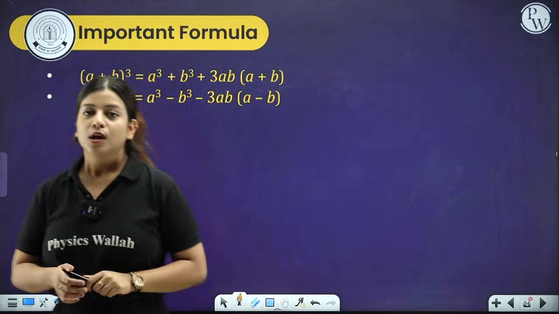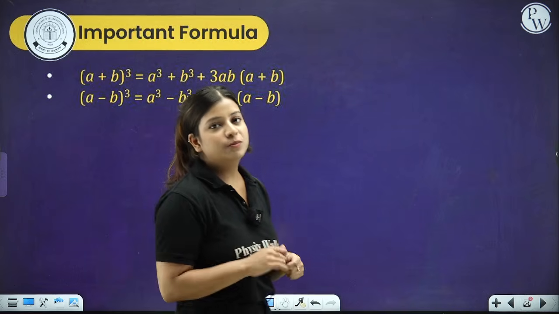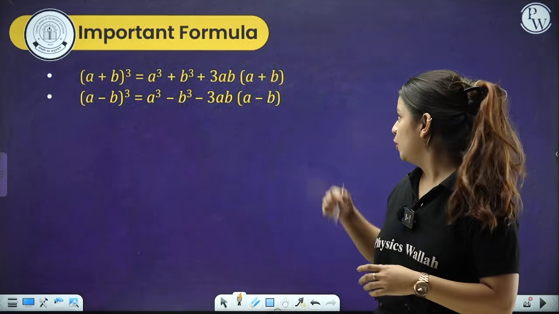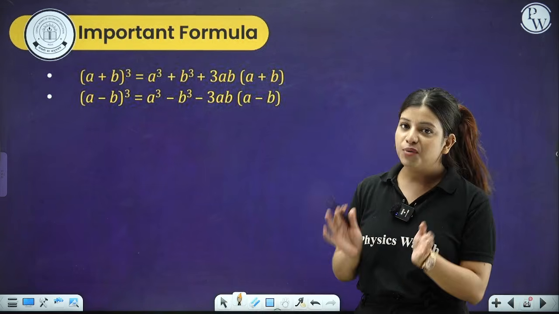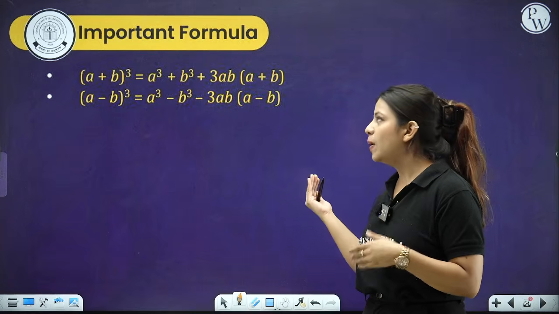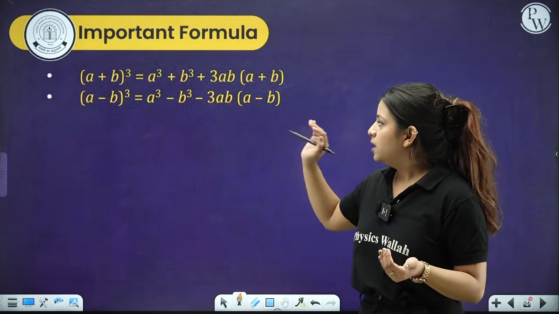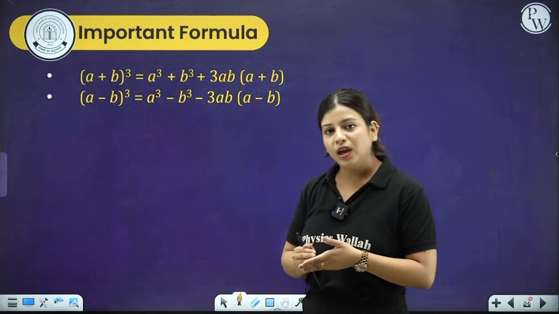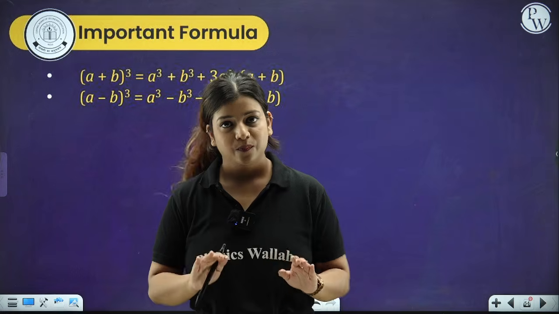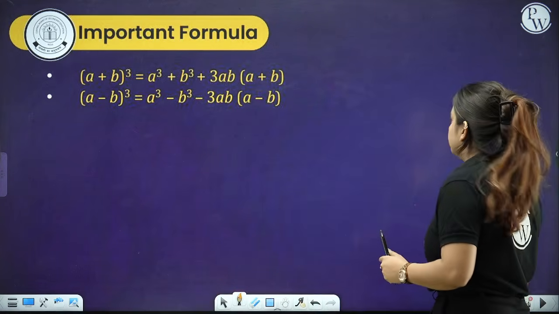Right, let's move forward to the next important formula, that is (a plus b) whole cube and (a minus b) whole cube. So (a plus b) whole cube is a cube plus b cube plus 3ab bracket (a plus b), or you can say 3a square b plus 3ab square. Now (a minus b) whole cube is a cube minus b cube minus 3ab (a minus b). That's it. Let's see some questions with the same thing.